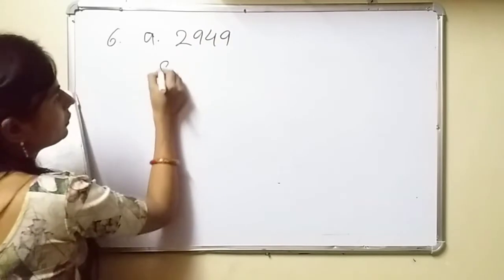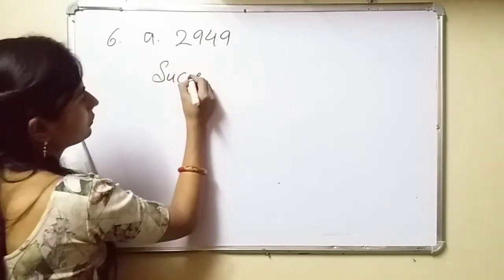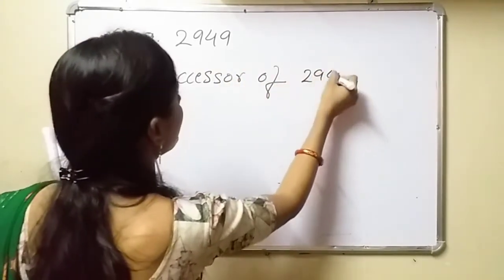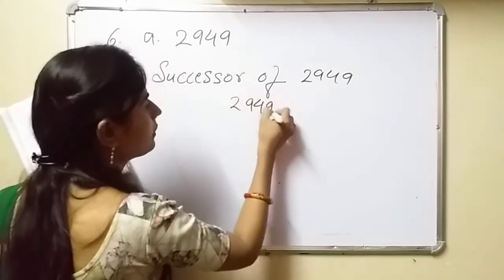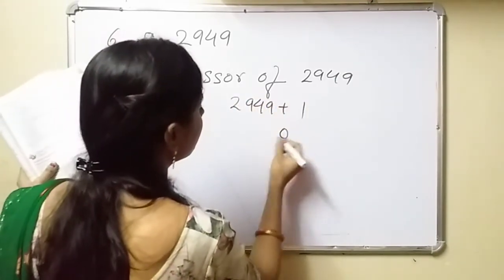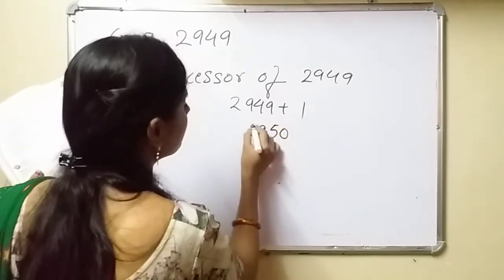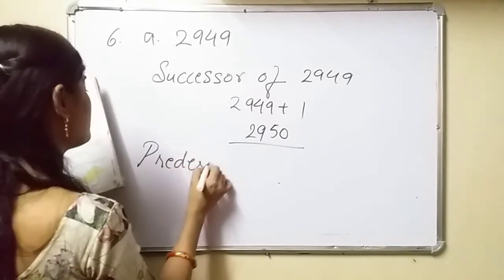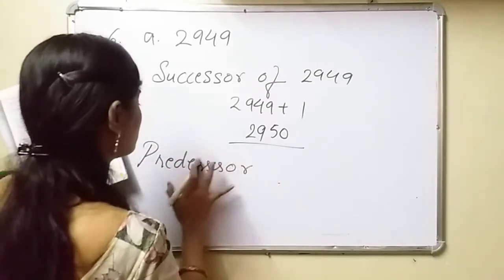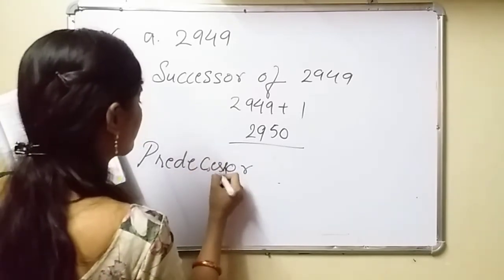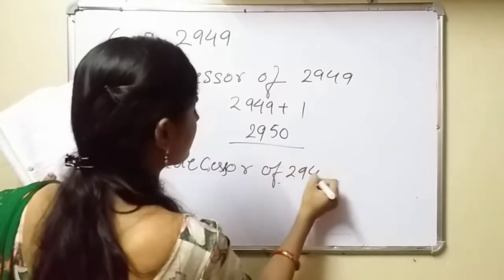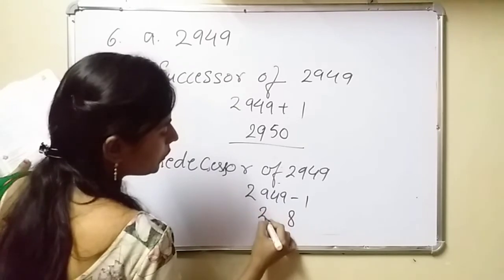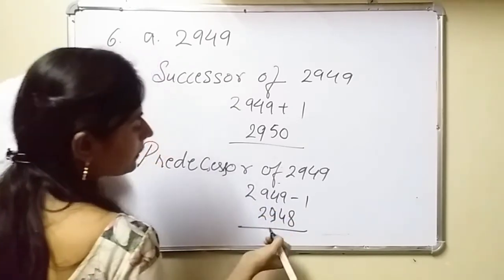2949. Successor of 2949 means 2949 plus 1 is the successor of 2949. Now predecessor of 2949. It means you have to subtract 1 from this 2949, minus 1 will become 2948. Okay.